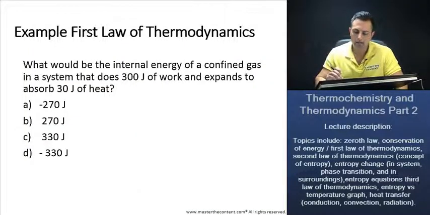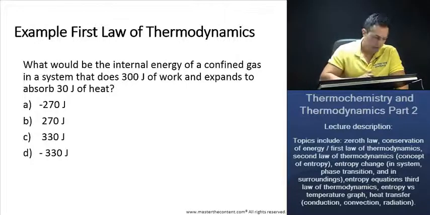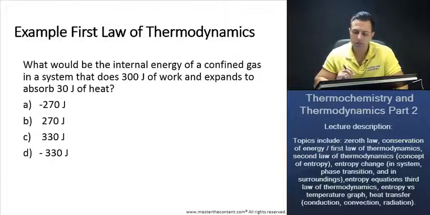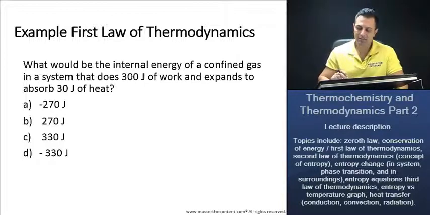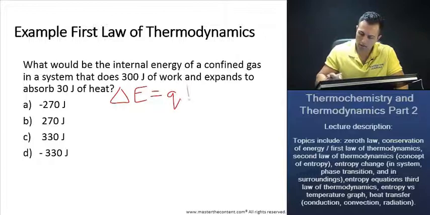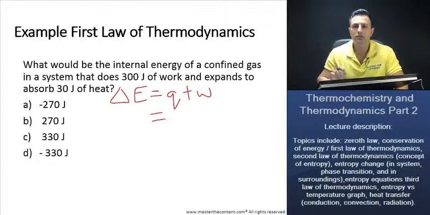Okay, so example, first law of thermodynamics. What would be the internal energy of a confined gas in a system that does 300 joules of work and expands to absorb 30 joules of heat? So again, it's asking us for the internal energy, so we can go ahead and write in our equation. Perfect. Heat plus work.